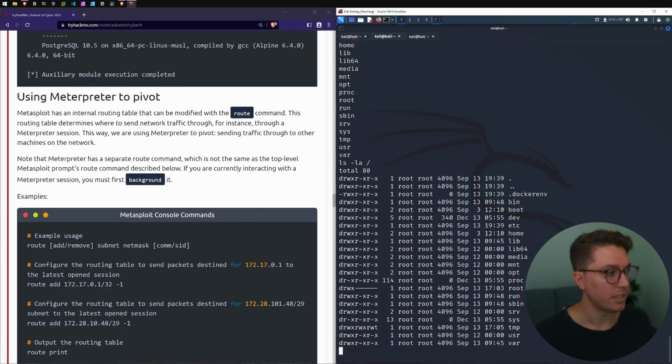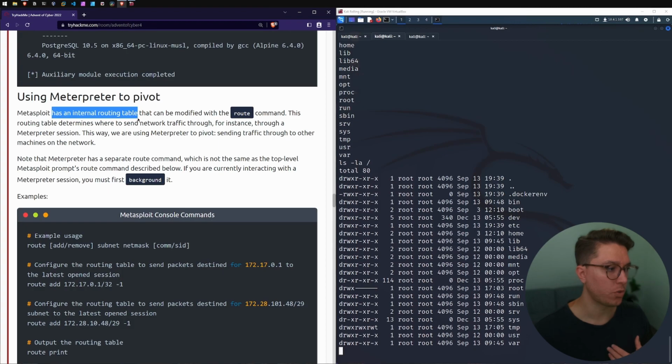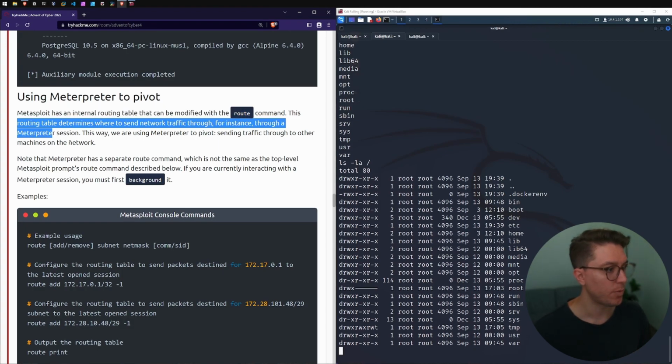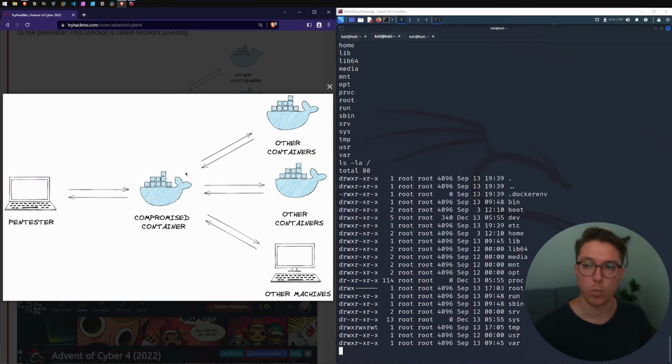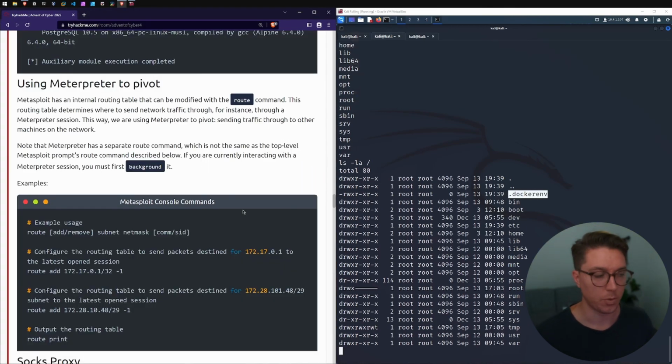So the next section is using Meterpreter to pivot. Metasploit has an internal routing table that can be modified with the route command. This routing table determines where to send traffic, for instance through a Meterpreter session. This way we're using Meterpreter to pivot, sending traffic through to other machines on the network. This is what we were talking about earlier with this diagram. We're at the compromised container stage, so we want to start looking around.